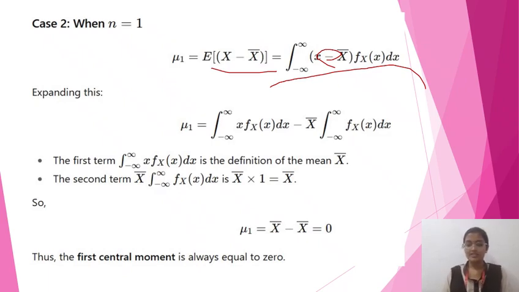The first term is the definition of the mean. For the second term, the area of this function is 1, so x bar into 1 is equal to x bar. Finally, nu 1 is equal to x bar minus x bar, which equals 0. So the first central moment is always equal to 0, whereas the zeroth central moment is always equal to 1.